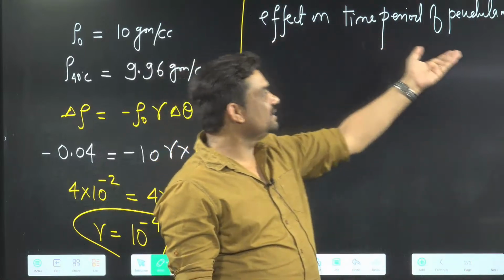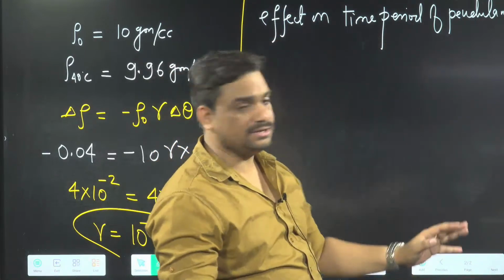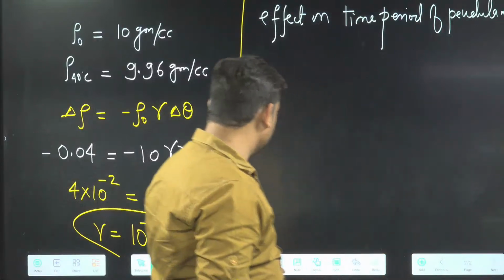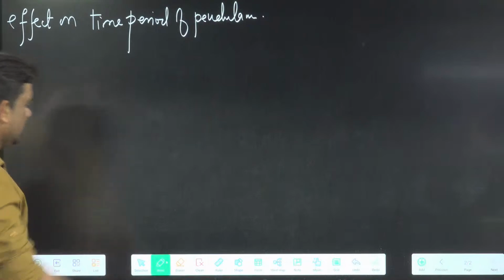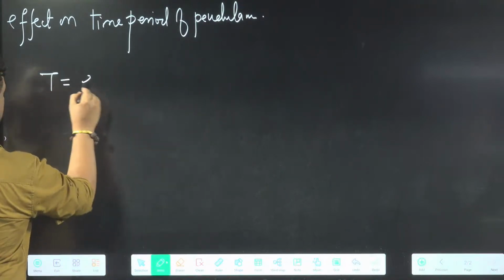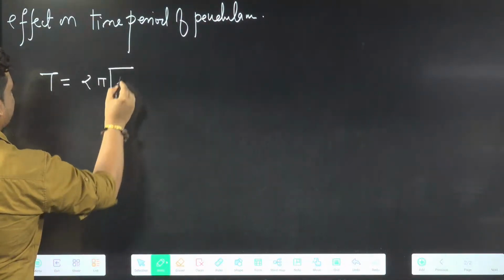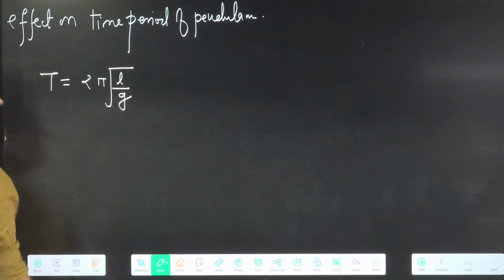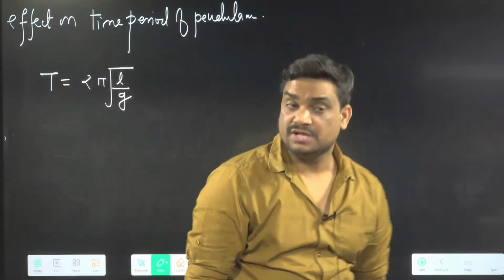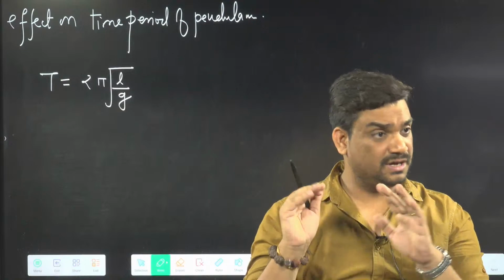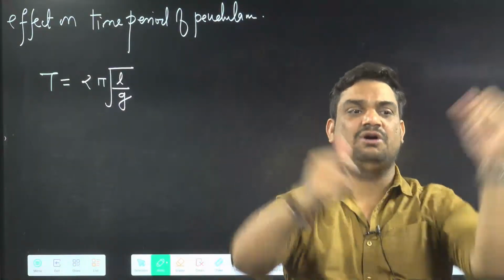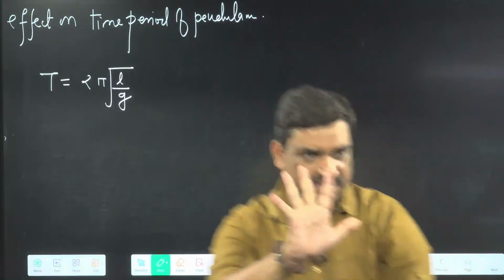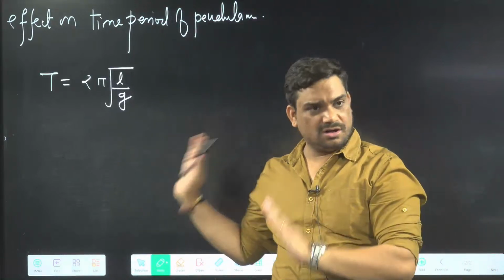Okay, effect on time period of simple pendulum, okay? Yes, you know what is the time period of simple pendulum? You can say the time period of simple pendulum is T equal to 2 pi root L by g. Now, whatever this concept, it may not be very important in thermal expansion. They have never asked this thing in the NEET examination from here. But it can be important in the oscillation chapter, okay?